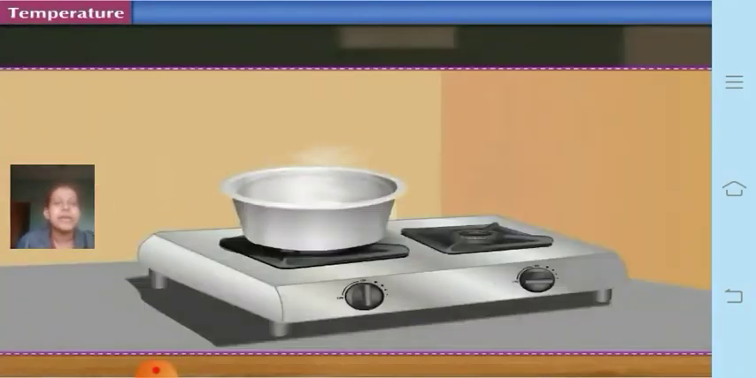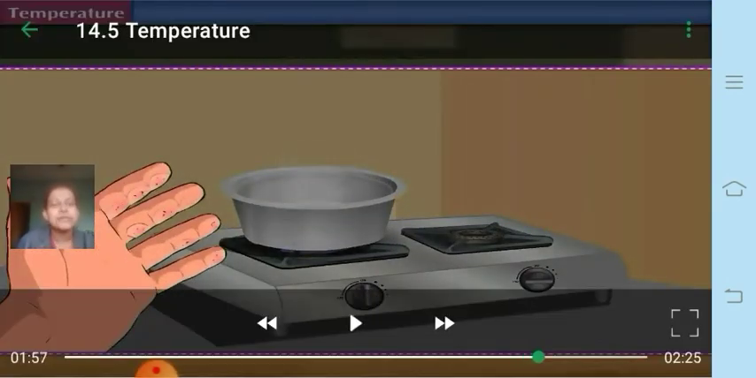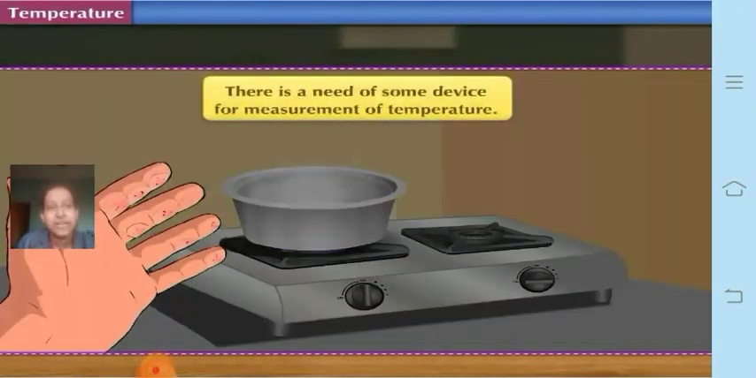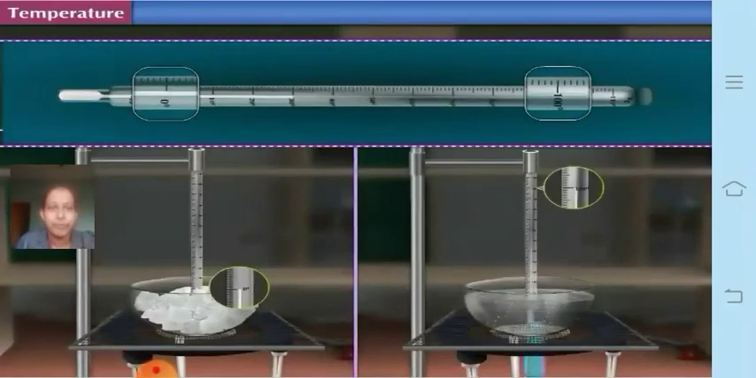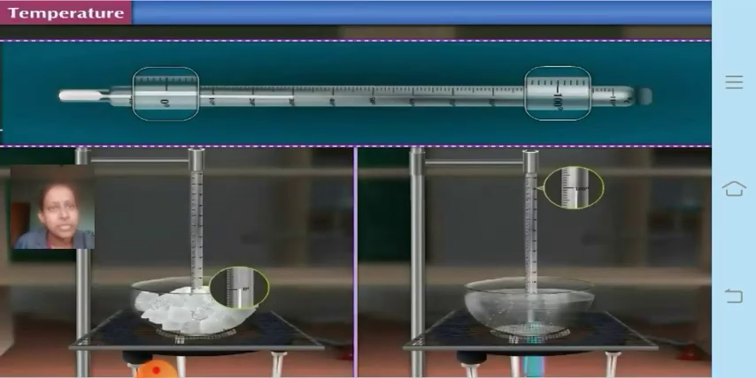Even if we just touch, sometimes we may get hurt. So this is also very bad, right? Therefore there is a need for some device for the measurement of temperature, and the thermometer is such a device for measuring temperature. Last year you learned about the thermometer, about how you can take readings on a thermometer.